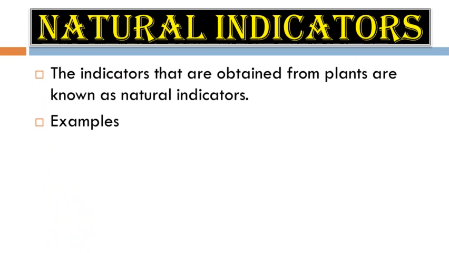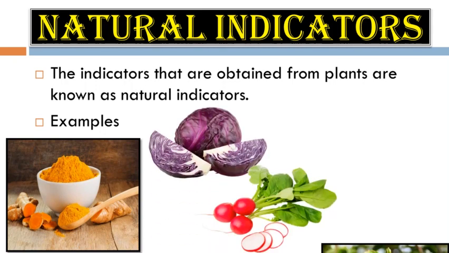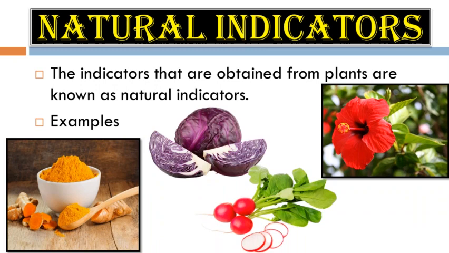Next is the natural indicator. The indicators that are obtained from plants are known as natural indicators. That means in the non-availability of laboratory indicators, natural indicators can be made by using several domestic substances like plants. For example, turmeric, red cabbage, spinach, radish, and hibiscus. By using these plant substances, we can make natural indicators to detect the acidity or basicity of a solution or substance.